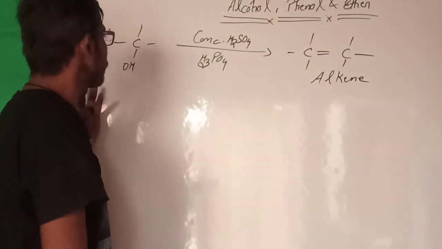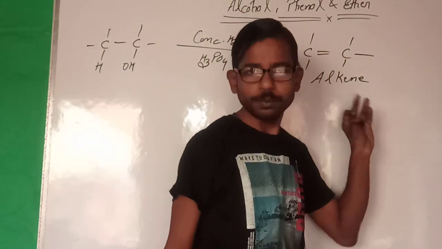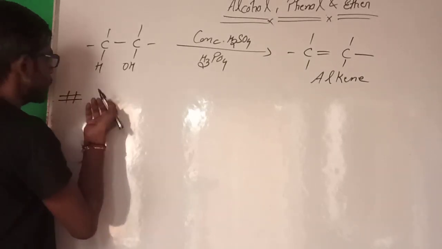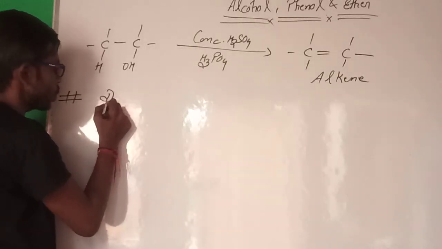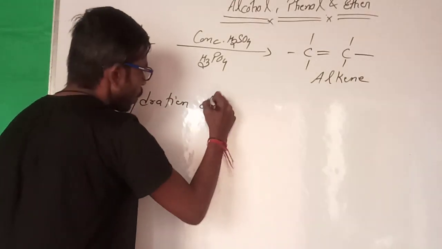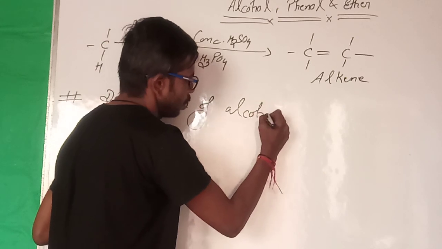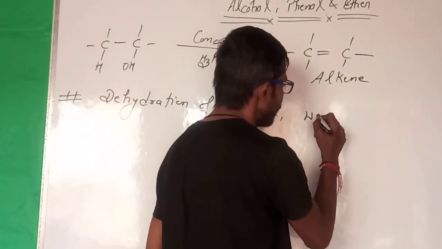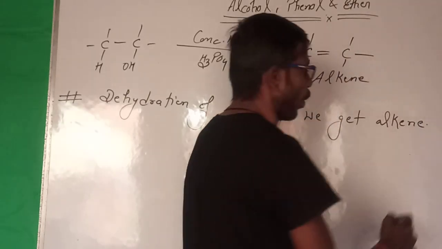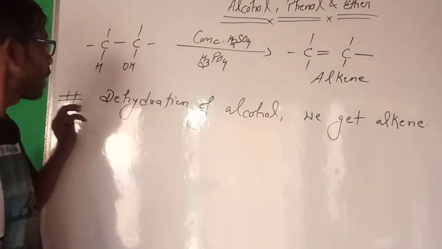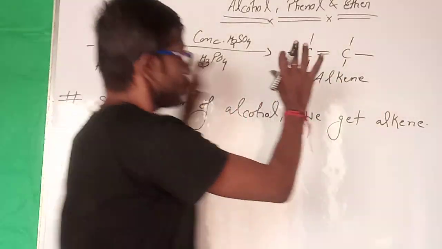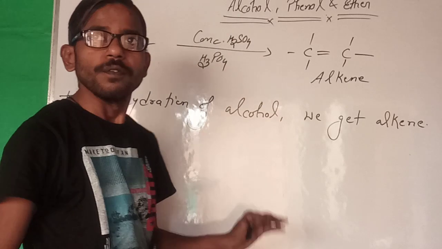So guys, I write this reaction again. You have to write down the main point of this topic: dehydration of alcohol, we get alkene. This point should be very clear. Okay guys, so this process is very easy.